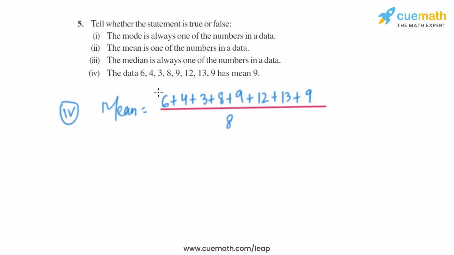Now let's have a look into the fourth part. So in the fourth part, we will find the mean of the data that is given. So we will add the numbers that are given and we will divide it by 8, because there are 8 numbers that are given. So after adding them, we will get 64 and we will divide it by 8, which is same as 8. So we have not got the mean as 9. So this statement is basically false.